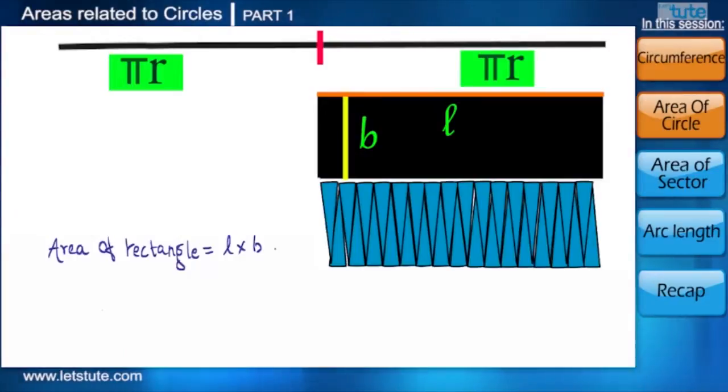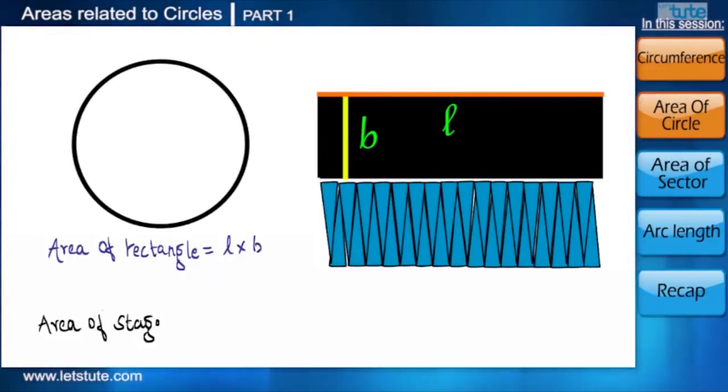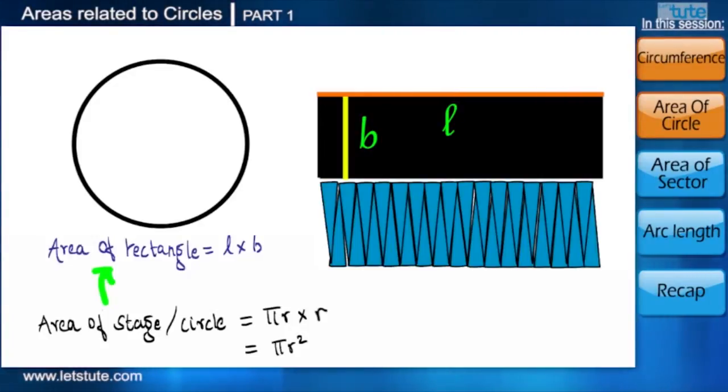From this, we can conclude that the area of the stage or circle is equal to the area of the rectangle, which is equal to pi r square. Using this, we can calculate the area of any circle where we know only the radius of the circle.